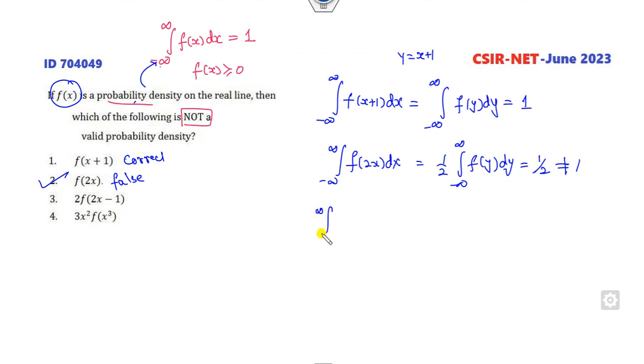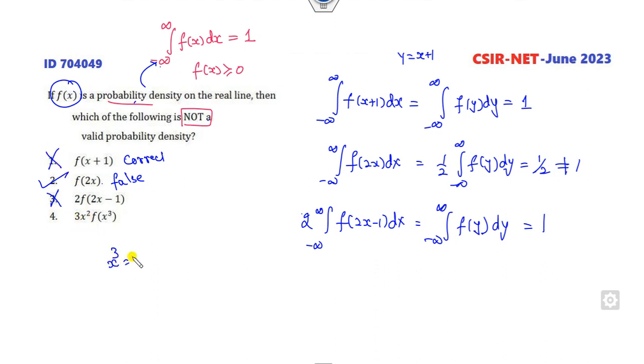Look at the third option. The 2 is outside: 2 f of 2x minus 1 dx. If I consider this as y, dy is 2 dx. So again this will be 1, which is a correct statement. Look at this last portion. If I take x cube as y, then 3x square dx is dy. So the integration will be f of y dy, which is again 1. This option is also cancelled. The correct option is only the second.